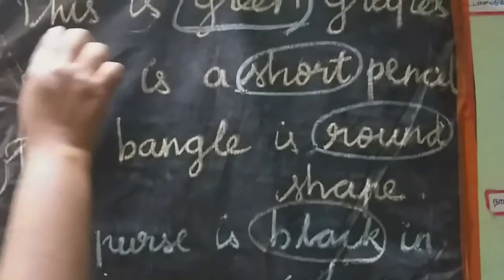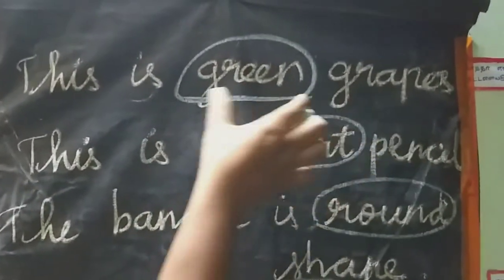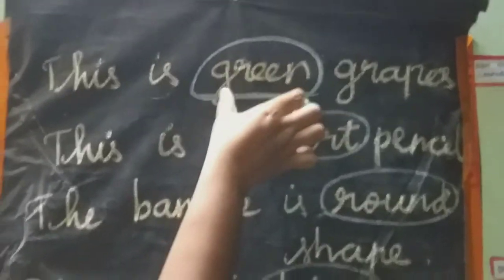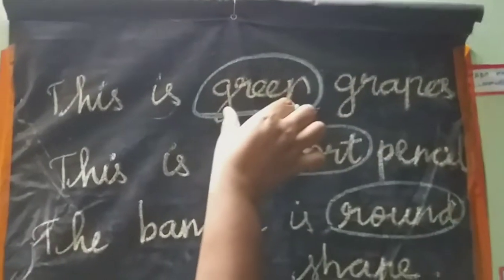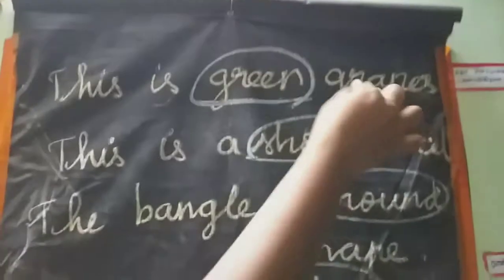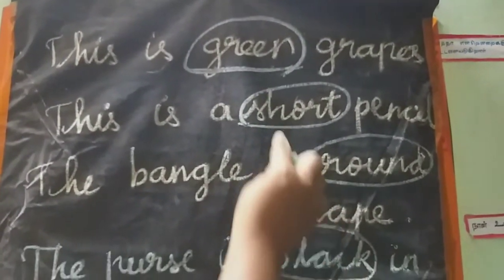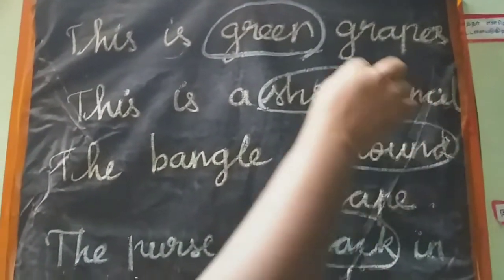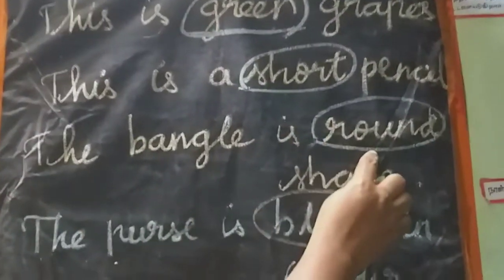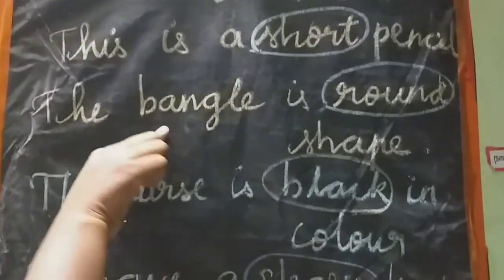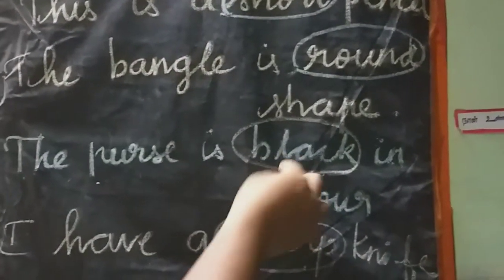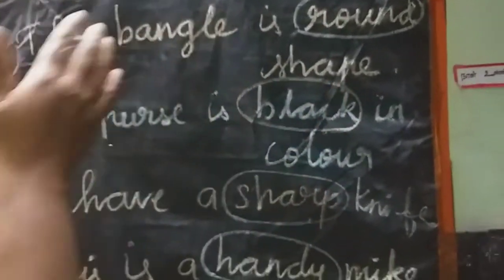Again, all of you see here, listen carefully. And this is a green grapes. Green is describing word. This describing word describes the nouns. Okay. And the short word is describing the noun pencil. And the round word is describing the noun of bangle. And the black describing the noun of purse.